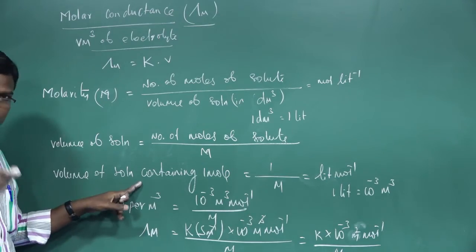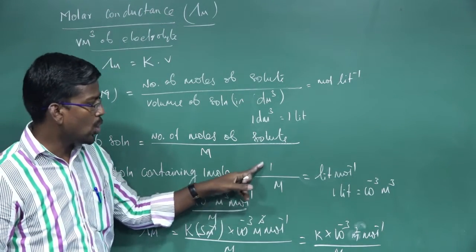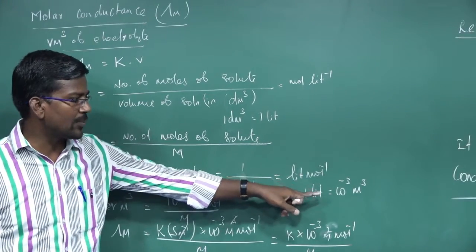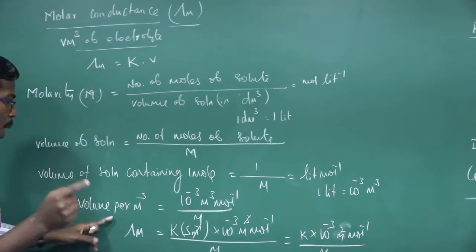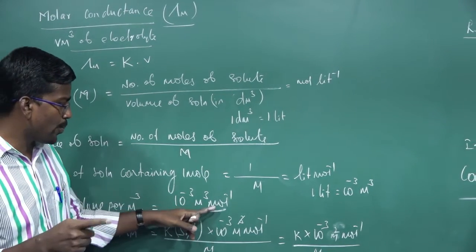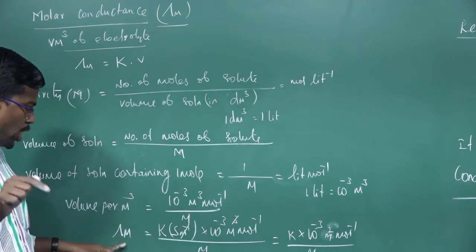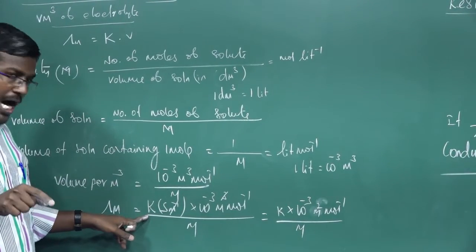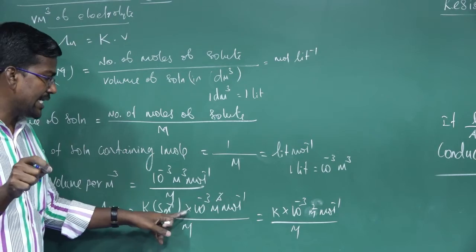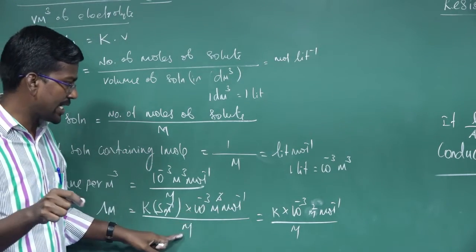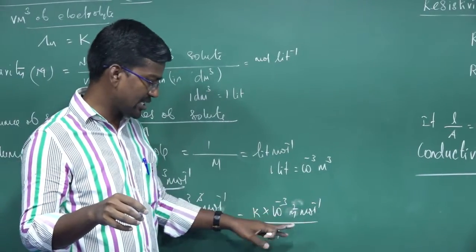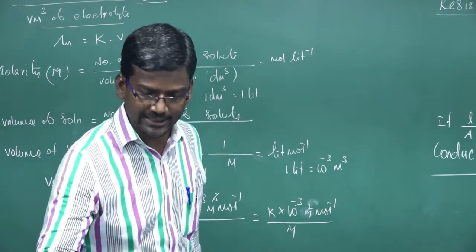The volume containing 1 mole is 1 divided by molarity, in liter per mole. 1 liter is 10 power minus 3 meter cube, so the volume in meter cube is 10 power minus 3 meter cube mole inverse divided by molarity. So molar conductance is kappa into 10 power minus 3 meter squared mole inverse divided by molarity.